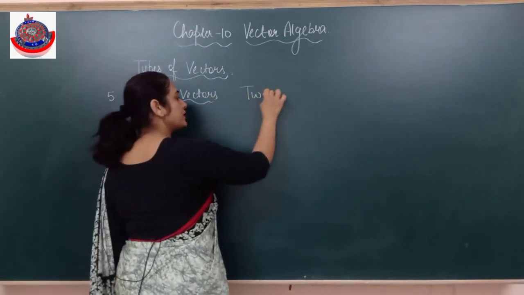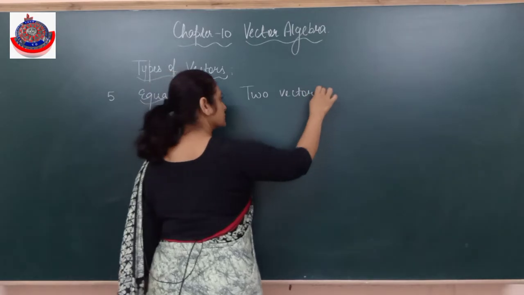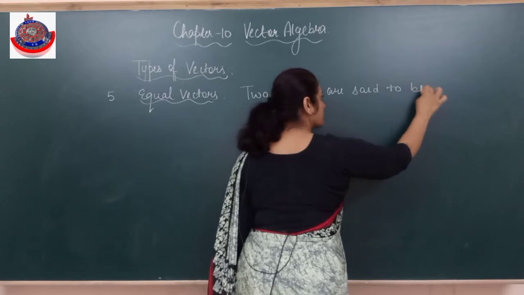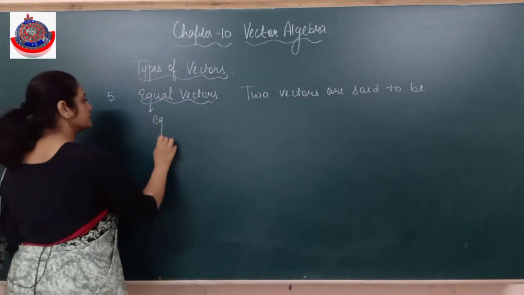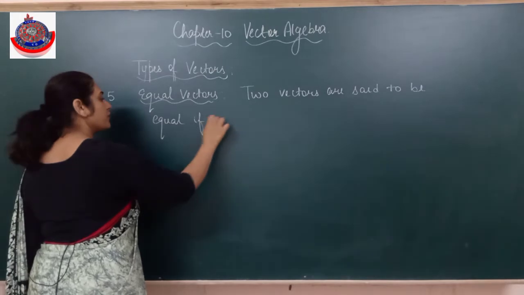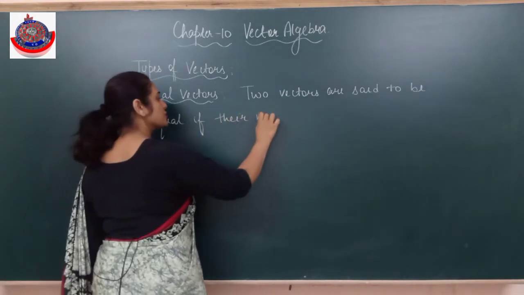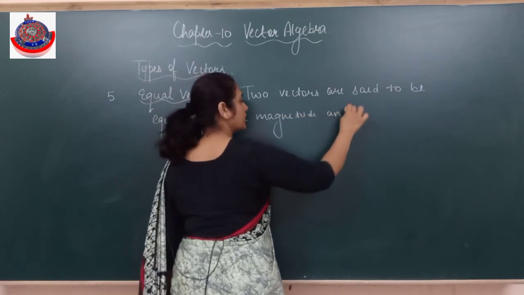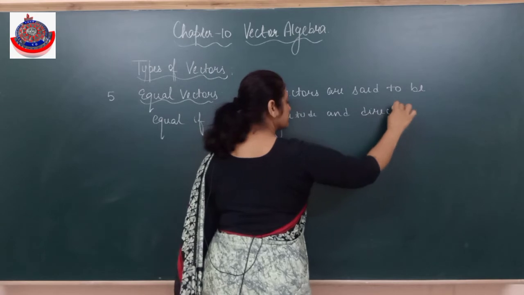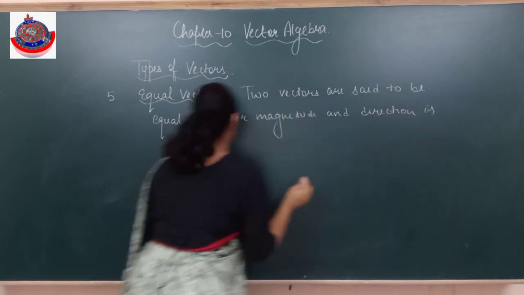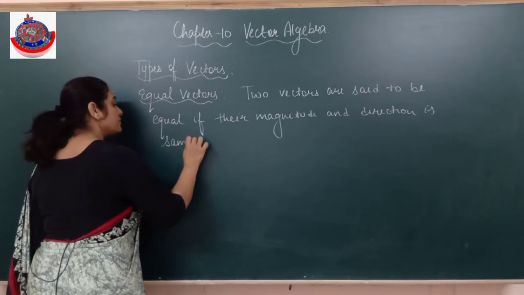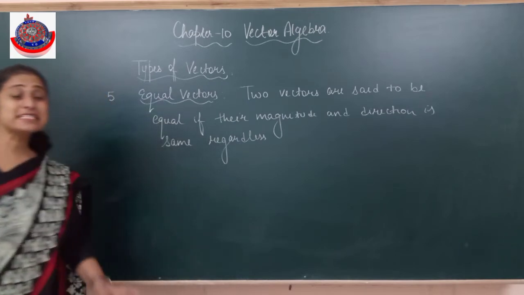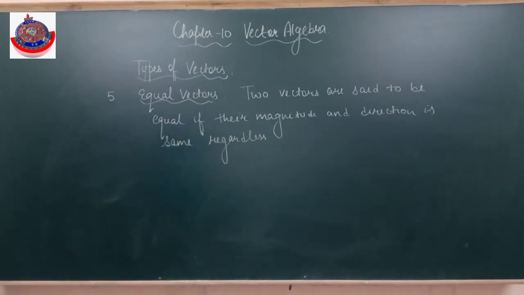Two vectors are said to be equal if their magnitude and direction are the same, regardless of the position of the initial points. कहीं से start हो रहे हैं उससे हमें कोई मतलब नहीं है.